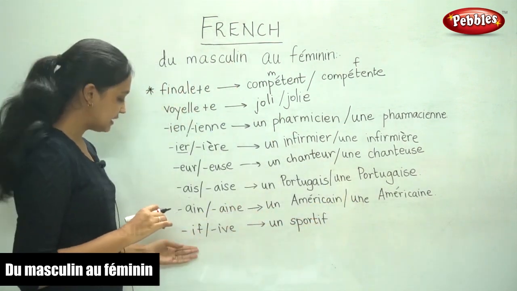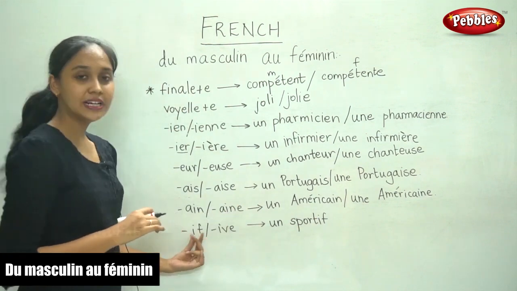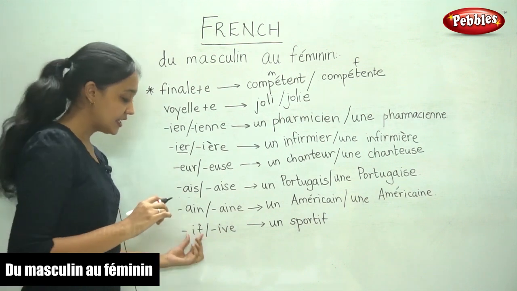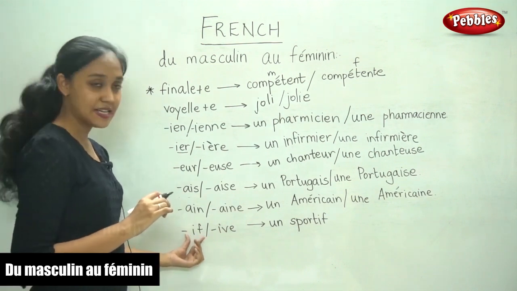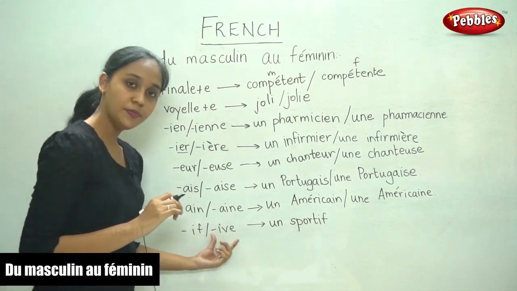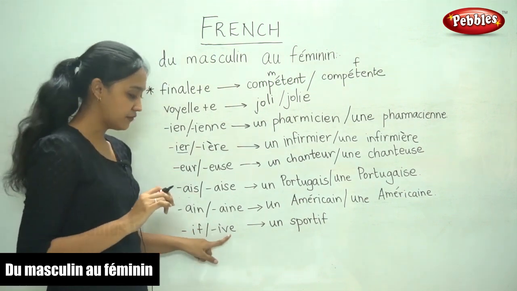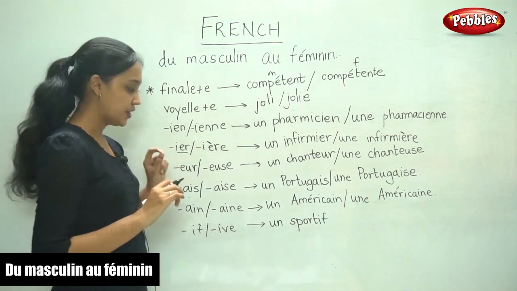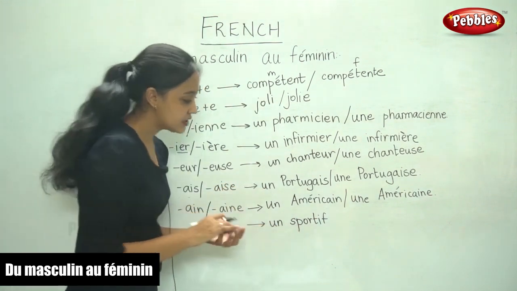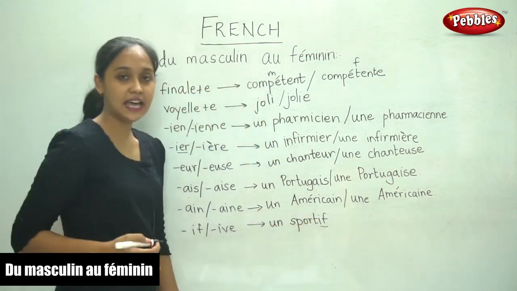And finally, the last one is a word ending in IF. When we want to write a word that's masculine form ends with IF, in the feminine form, it takes IVE as the ending. For example, un sportif. So you see, this word ends in IF.